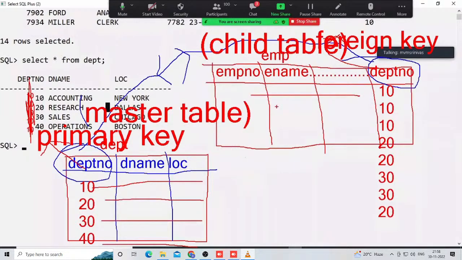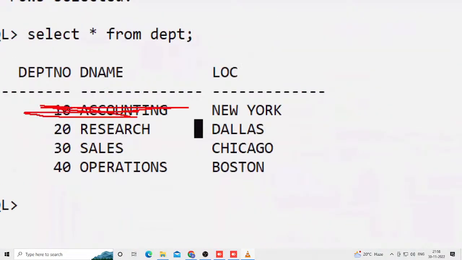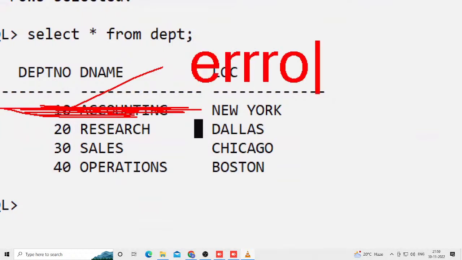What type of data security point of view? Concentrate. Can anybody guess? Any master table in any database. I try to delete a record in the master table, for example, this 10 only, from the master table. Possible or not possible? Very good. Impossible. It will give us a what? Error. That is the security.